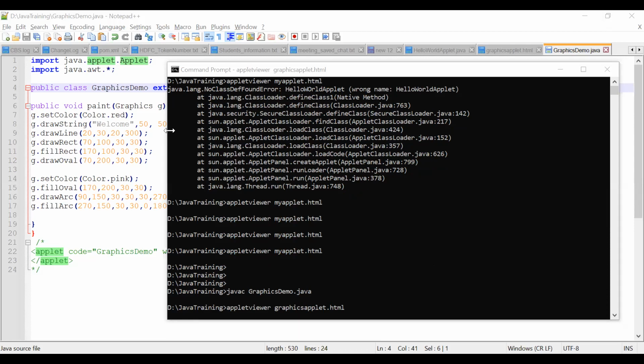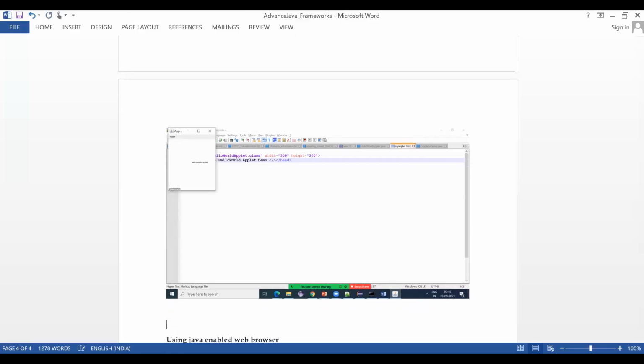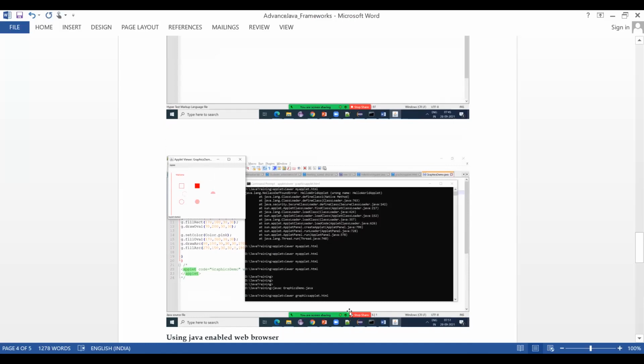So let me take a print screen and put it in here. Yeah, see this. Once I execute appletviewer graphics applet HTML, so the rectangular boxes, whatever code you have written here, the same is displayed here. We have colored it with pink now. Where in this code?